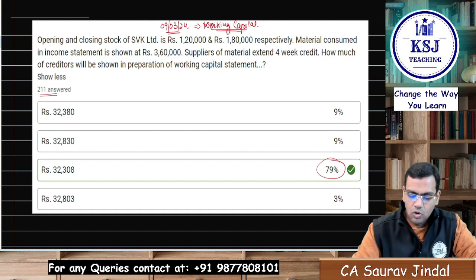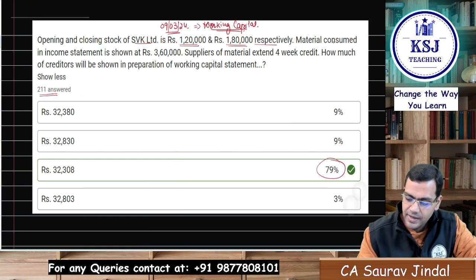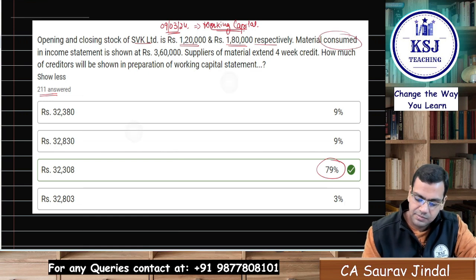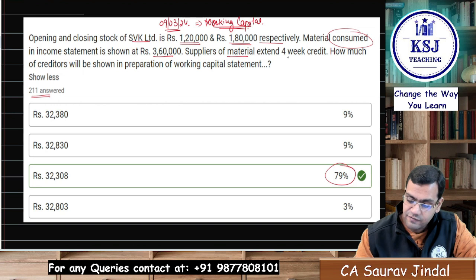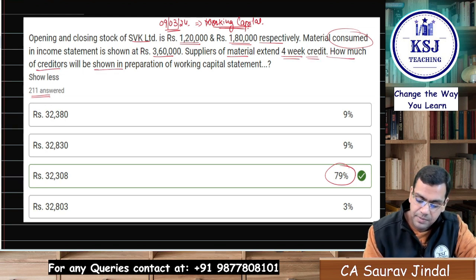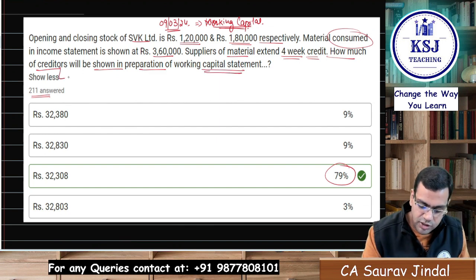Opening and closing stock of SVK Limited is rupees 1,20,000 and 1,80,000 respectively. Material consumed in the income statement is 3,60,000. Suppliers of the material extend 4 weeks credit. How much of the creditors will be shown in the preparation of working capital statement? Now, when we talk about the creditors, what should be taken? Whether the raw material consumption should be taken or whether the raw material purchase should be taken.